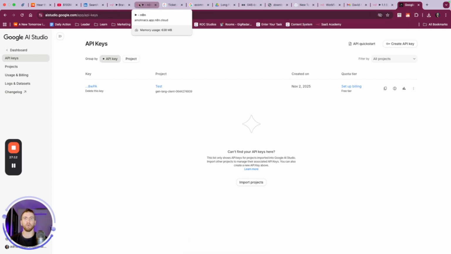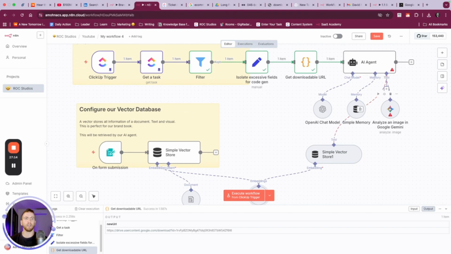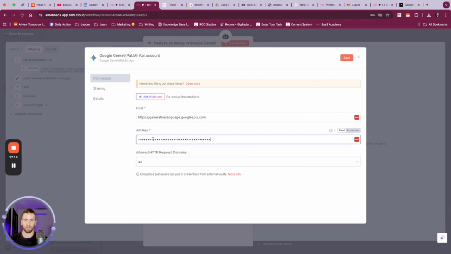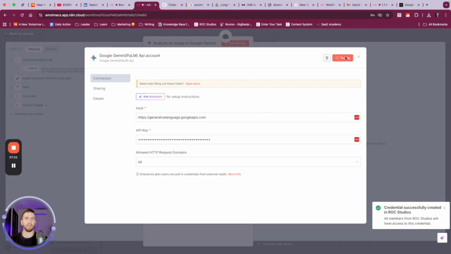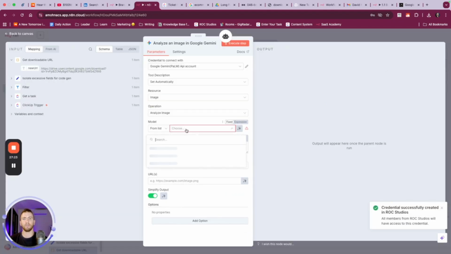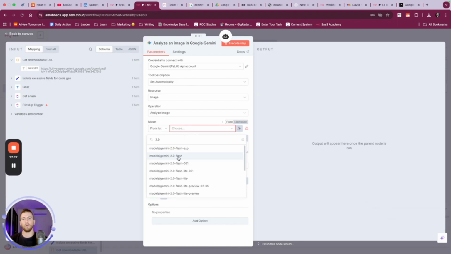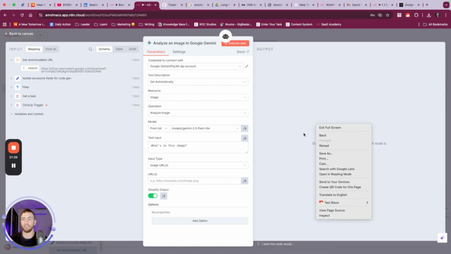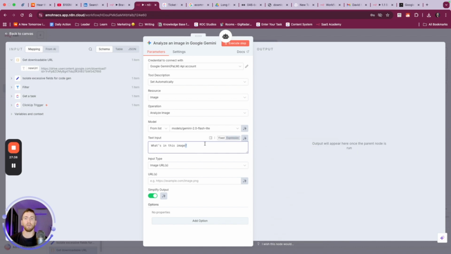So let's go back to where we were over here. Great. We want to enter our credentials, API key, save. We want to choose our model from the list. I recommend 2.0. We don't need 2.5, the latest. We could even use Lite, because all we're doing is analyzing a brand book, right? We're not coming up with business strategy or writing a research paper. We want to say, what's in this image? Instead, we want to say, what are the visual elements and design elements in this image?